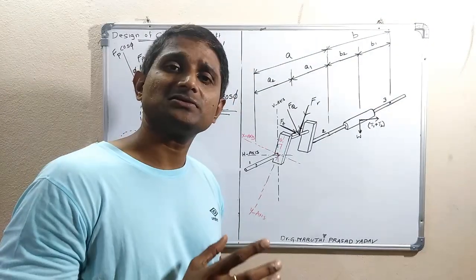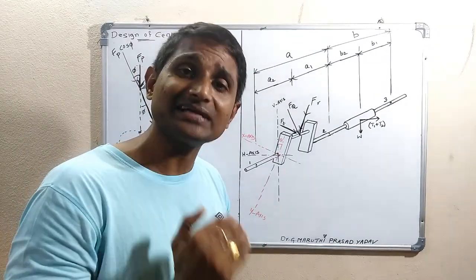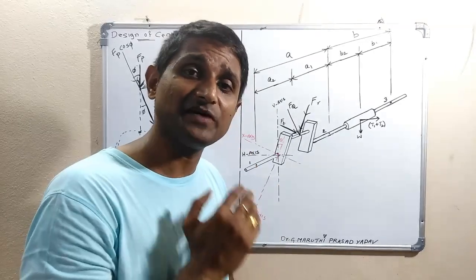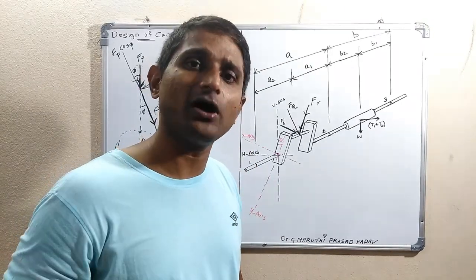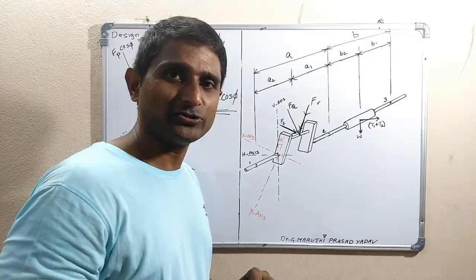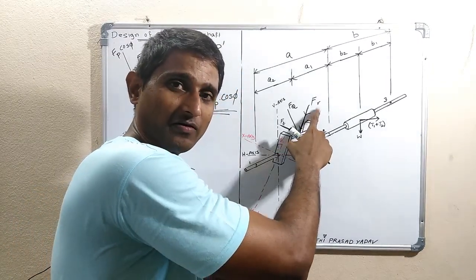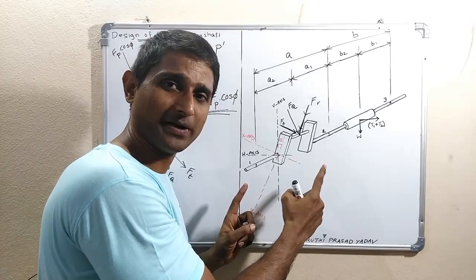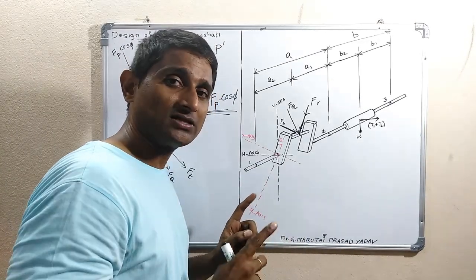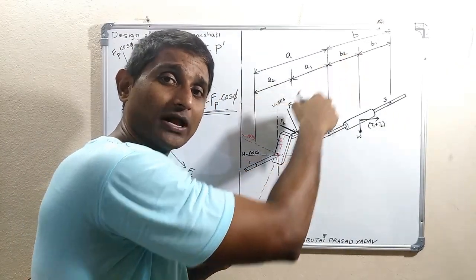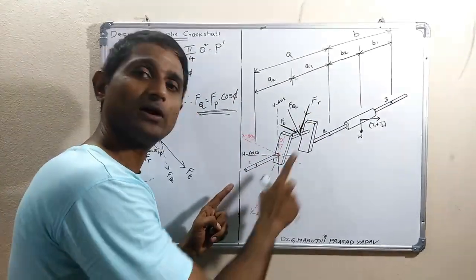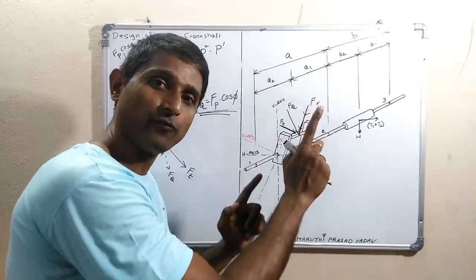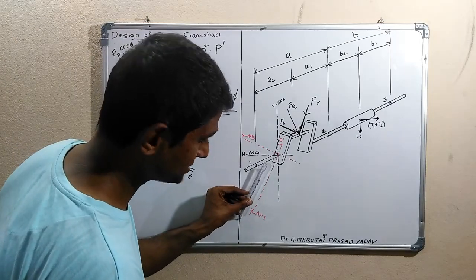Now let us find out the reactions and analyze where the reaction forces develop, in what direction they develop, and then we will see how to find out those values. Because of FR, which is supported on two bearings, bearing 1 and bearing 2, two reactions develop. FR is acting along the y-axis downwards. So reaction at bearing 1 and bearing 2 is along the y-axis upward. This is the y-axis direction.